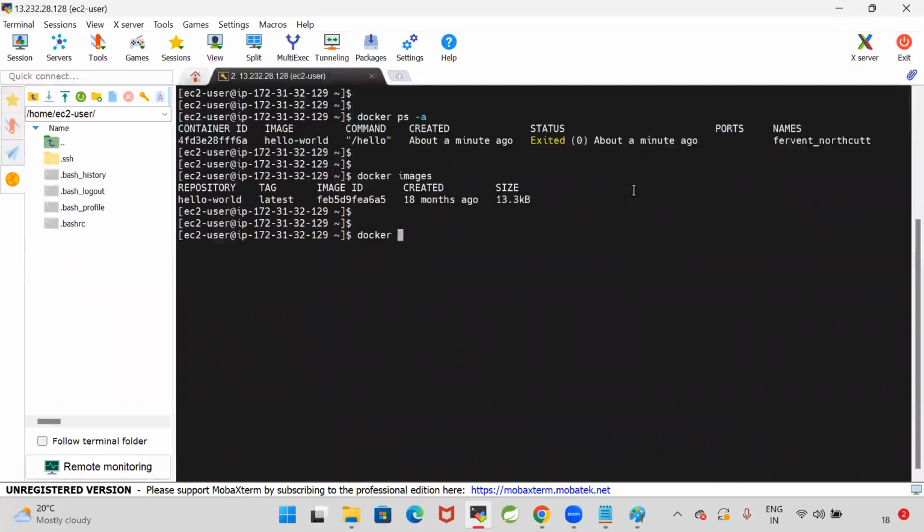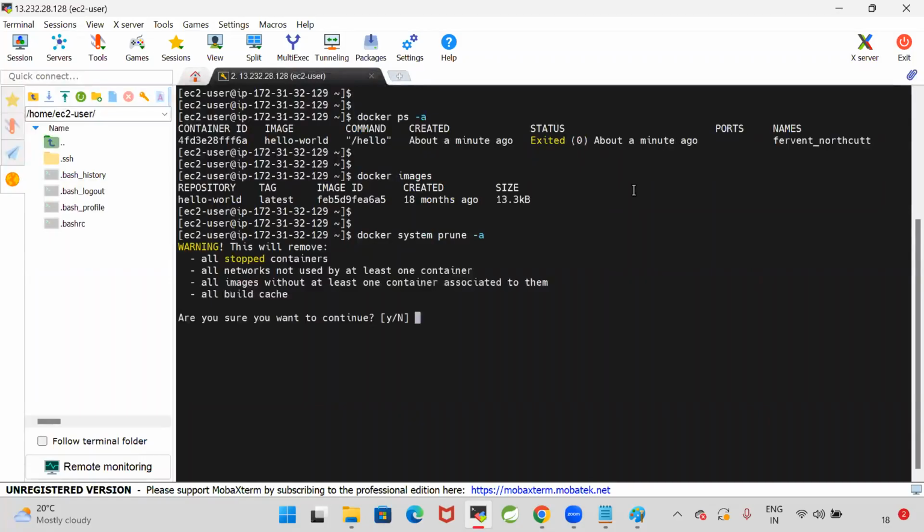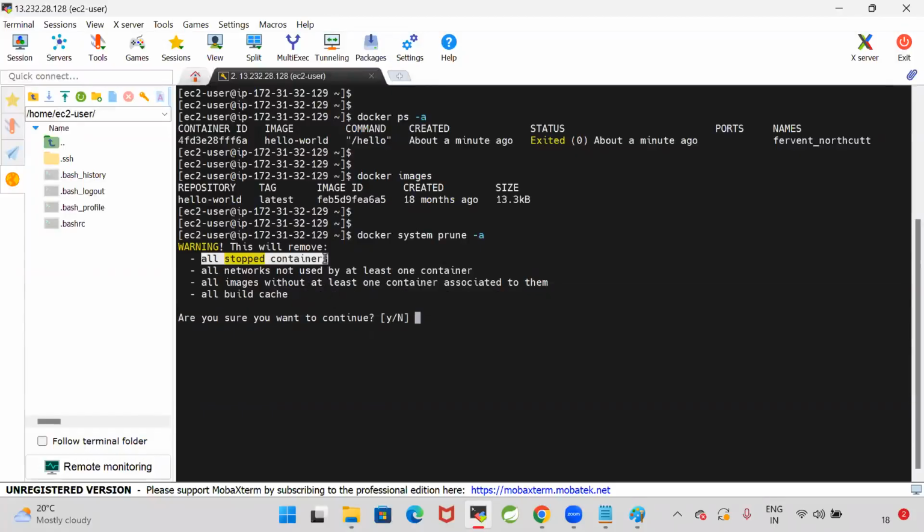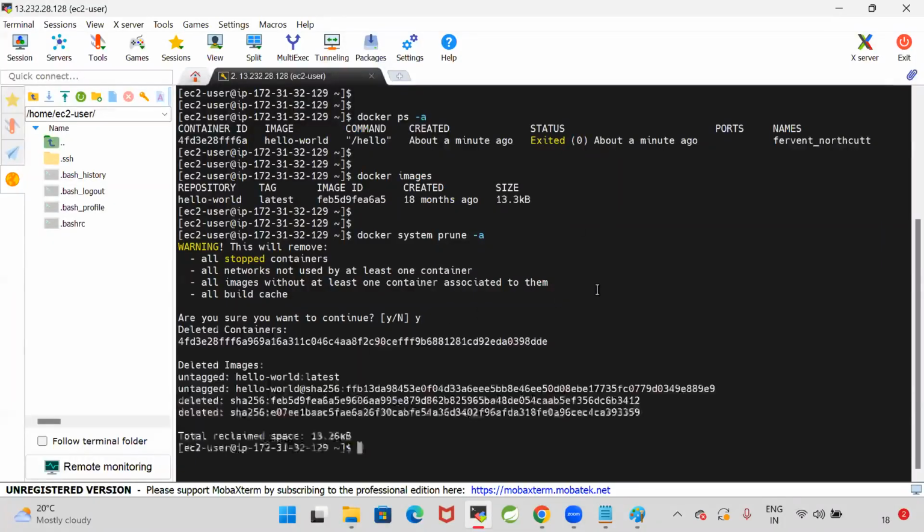For that, Docker system prune -a. It is giving a warning. This will remove all the stopped containers, all the networks not used by at least one container, all images without at least one container associated to them, all the build cache. So all the stopped containers, unused networks, unused images, build cache will be deleted when you go for Docker system prune -a command. Are you sure you want to continue?